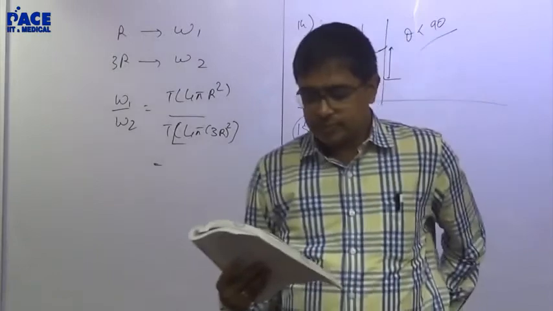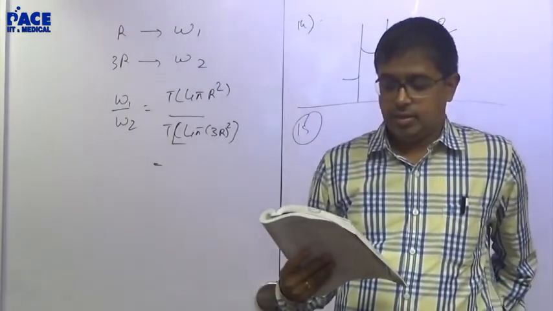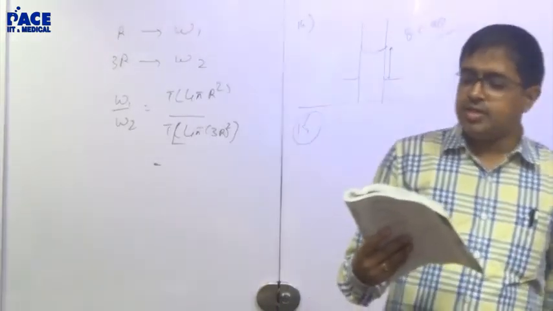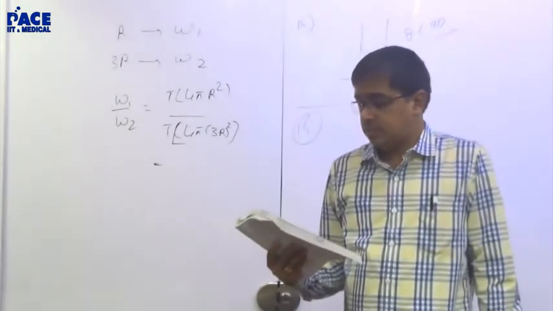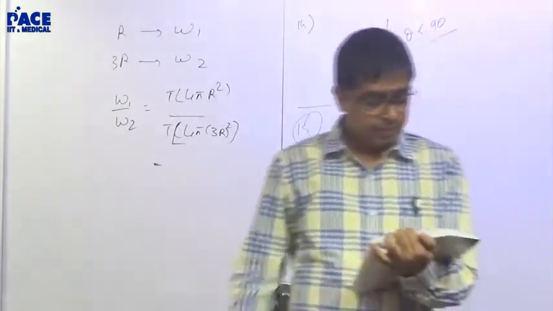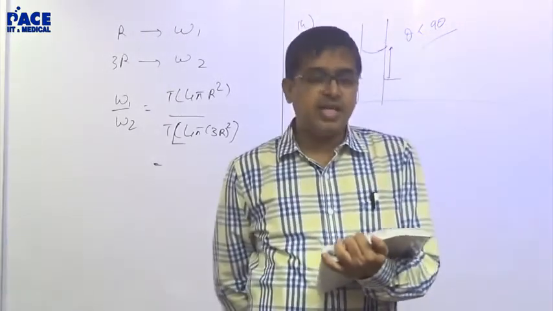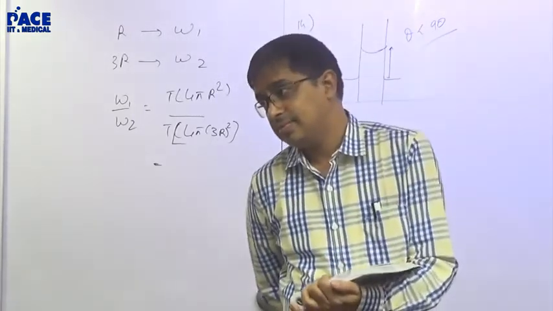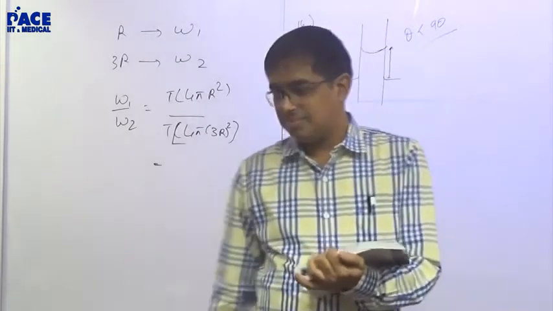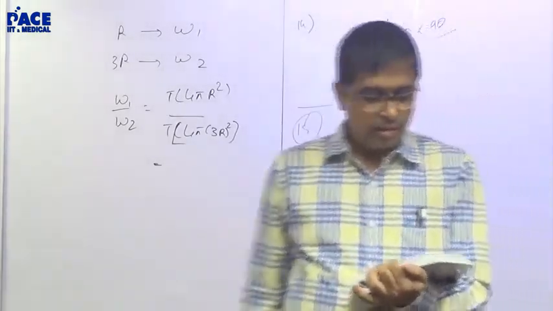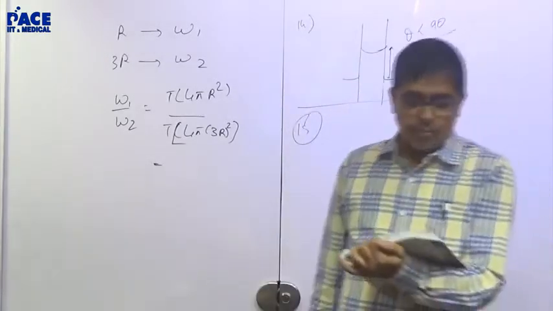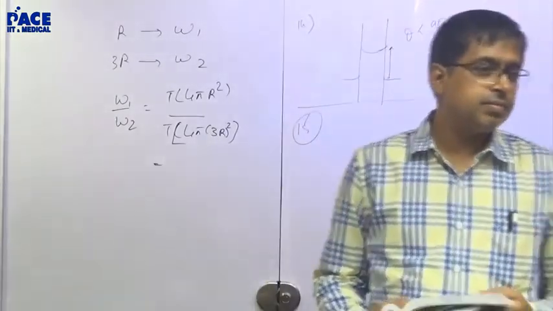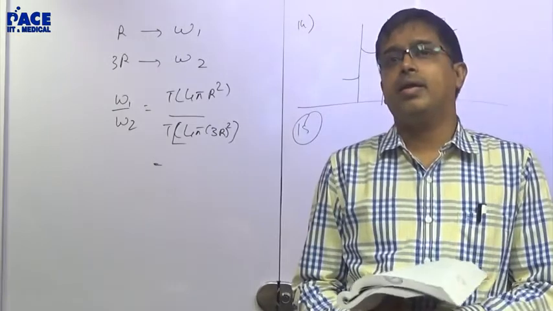Wavelength of a wave is the distance between two particles which has a phase difference of: first option pi, second option 2 pi, third option 2 pi by 3, fourth option pi by 3. 2 pi.